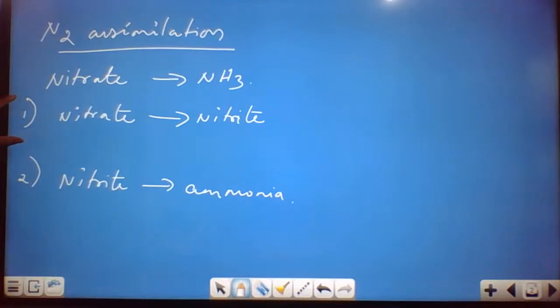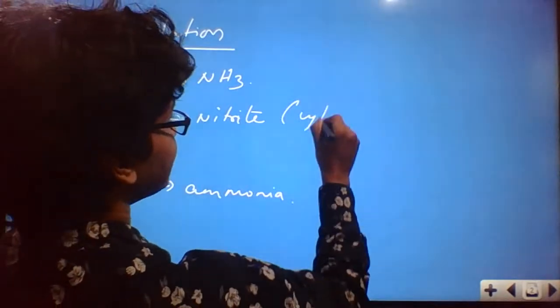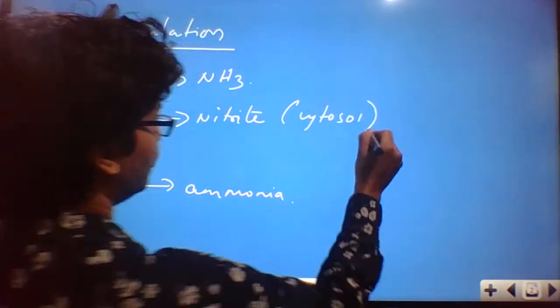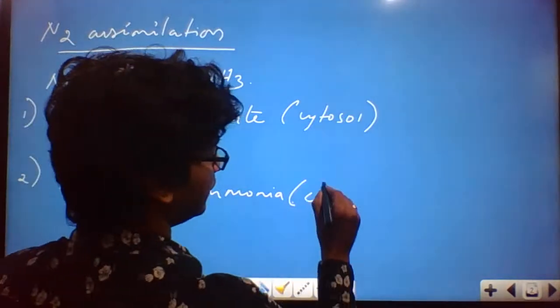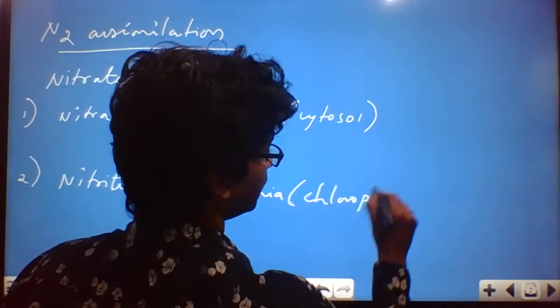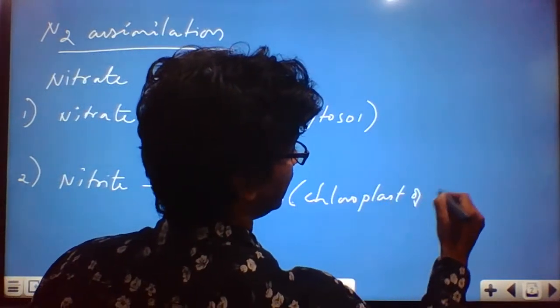This part is called nitrate reduction. First, nitrate is getting converted to nitrite. Where does this process occur? This occurs in the cytoplasm, that is in the cytosol. Nitrite to ammonia usually occurs in the chloroplast of leaf cells.